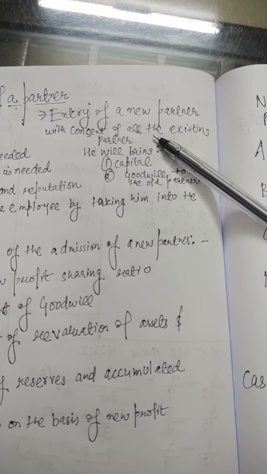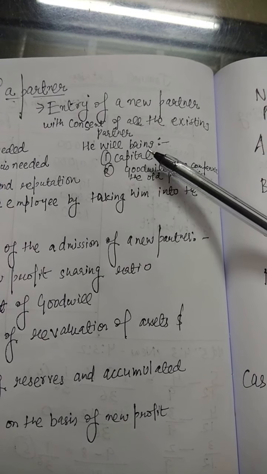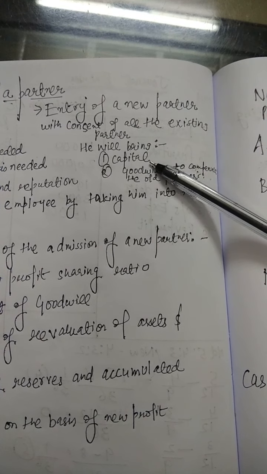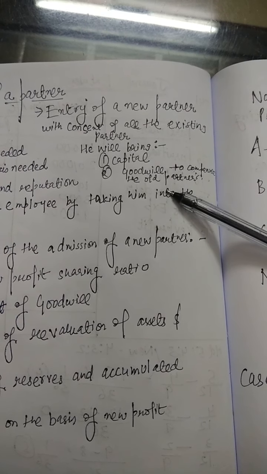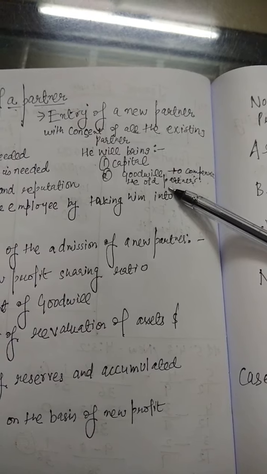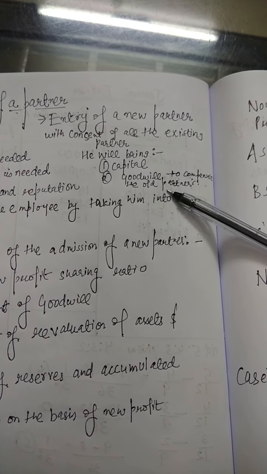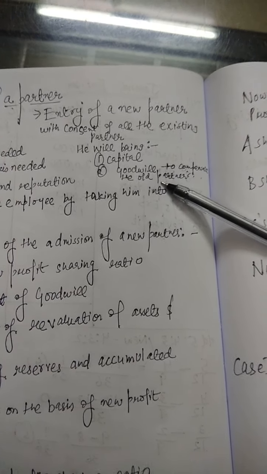Now, what are the conditions of admitting a new partner? The conditions are that the new partner has to bring capital and goodwill to compensate the old partners. As a new partner is admitted, the old partners have to sacrifice some part of their share of profit. So for compensation, the new partner will bring goodwill.